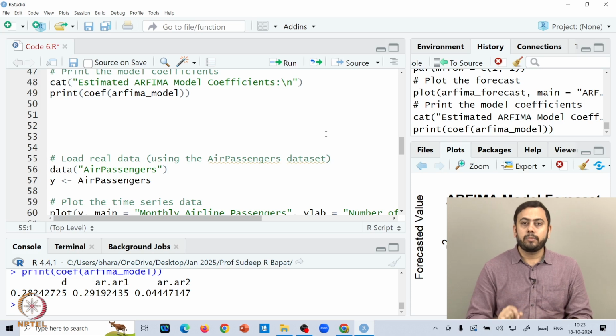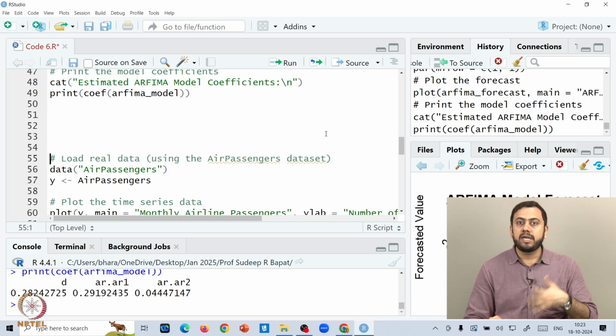So, if you keep a practical data which is consistent throughout, let us say explaining all sorts of models, then at least you will try to find out what model is better to fit that or what model might not be very good to fit that and so on. Make sense? So, again, air passengers data, I think almost all of you should have some idea about what this data means, right. Okay.